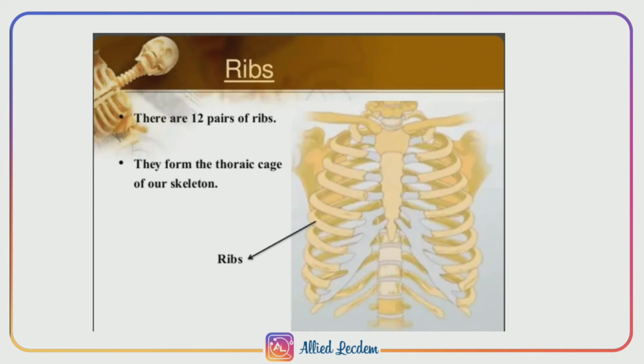False ribs are also known as vertebrochondral ribs. The next 3 pairs, that is the 8th, 9th and 10th pairs, do not directly articulate with the sternum. They join the 7th pair of ribs and hence are called false ribs. The last one is the floating ribs, also known as vertebral ribs. The 11th and 12th pairs of ribs are called floating ribs because one end of the rib is attached to the vertebral column and the other end is free. The floating ribs play an important role in protecting the kidneys.